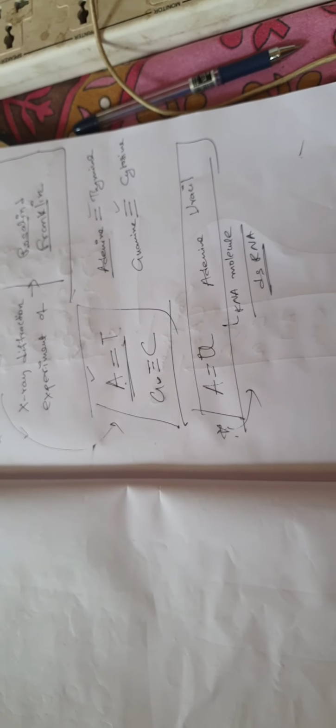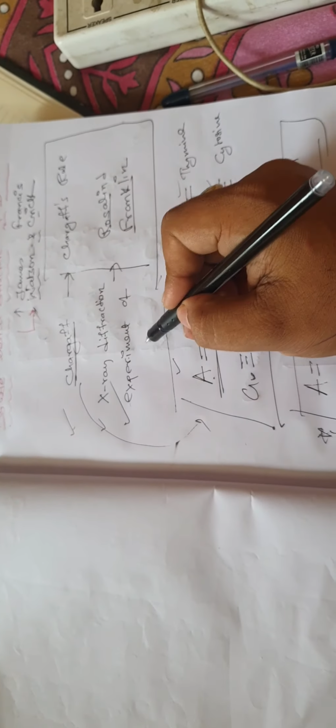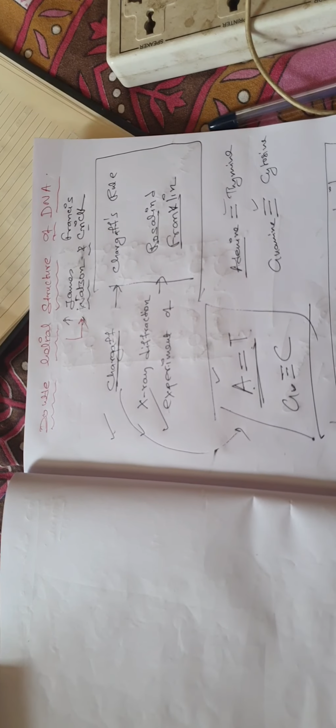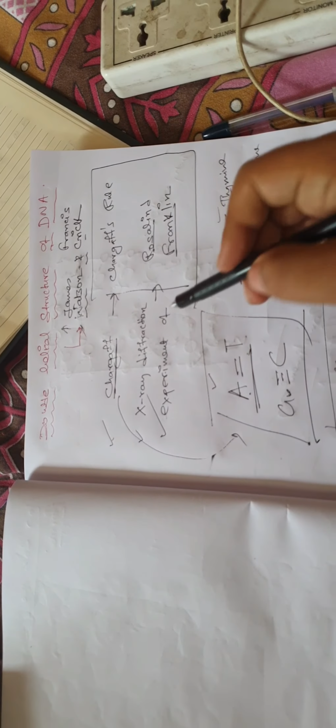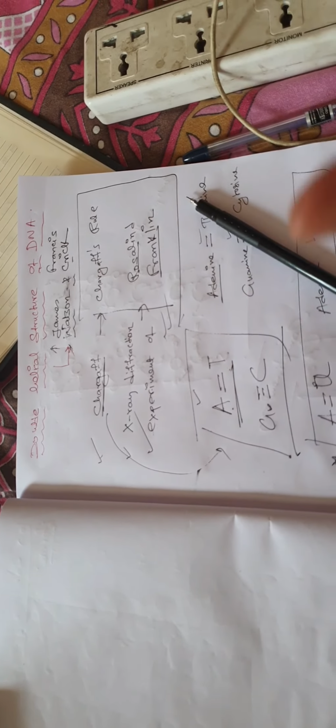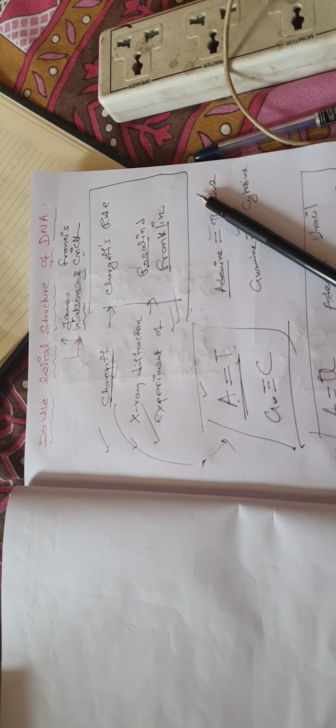I will end this topic here and move on to the work of Rosalind Franklin, and how Watson and Crick understood from her experiment that DNA is double helical, and how they understood that it is anti-parallel. So we will go into that now.